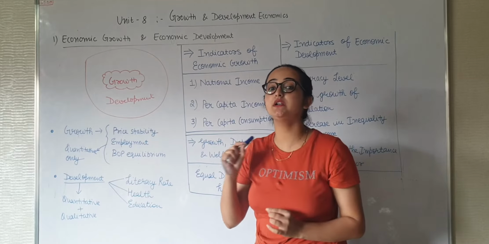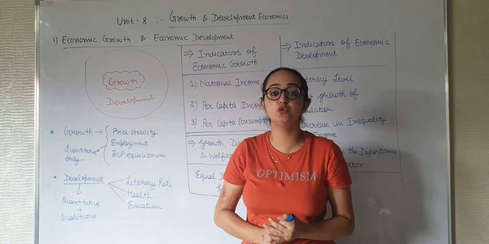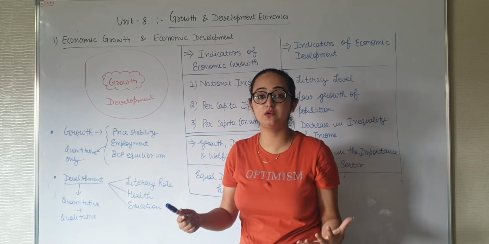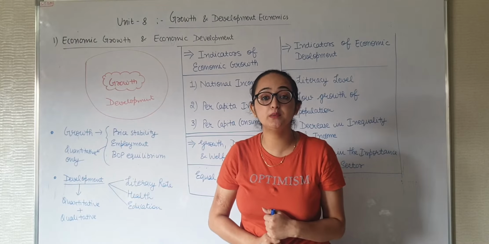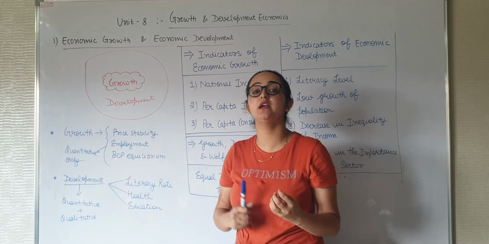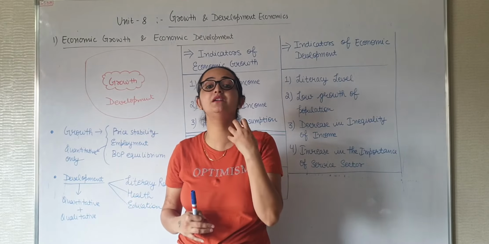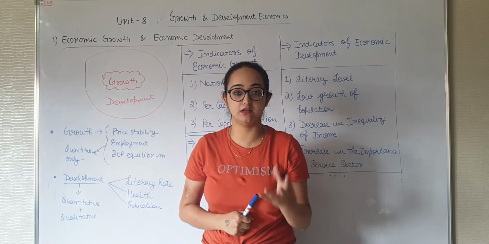What do you mean by quantitative instruments? Quantitative instruments means which can be measured numerically. For example, price, we can measure price in rupees, 10 rupees, 20 rupees, 30 rupees. Similarly, employment. How many people in India are unemployed? How many people in India are employed? What is the employment rate? We can calculate these numerically.